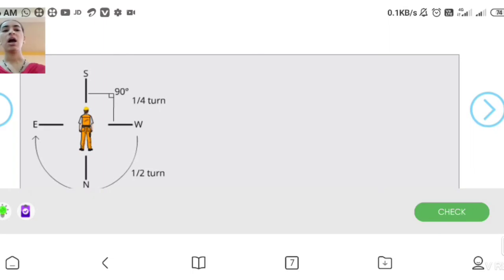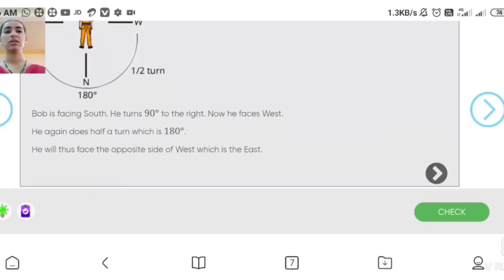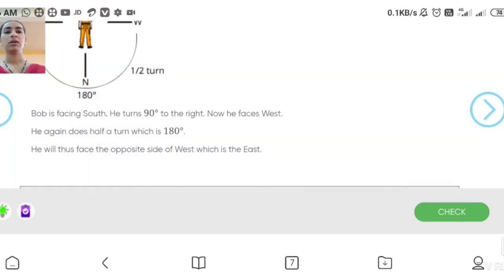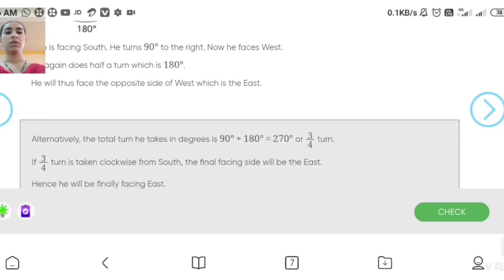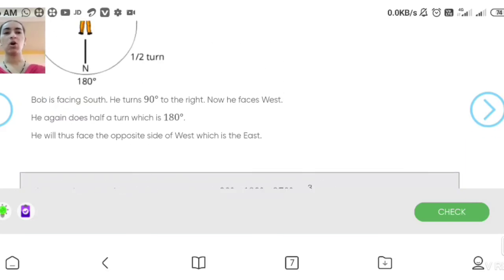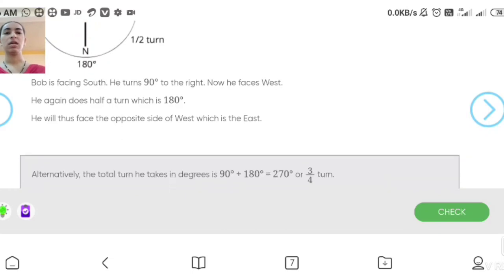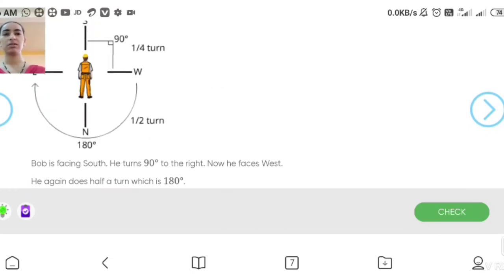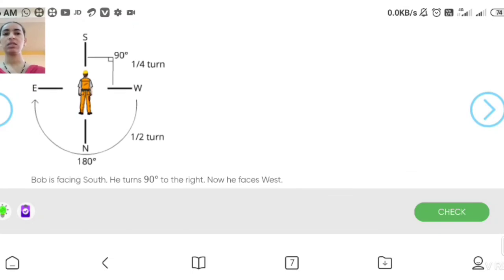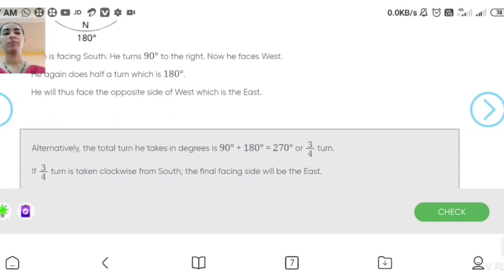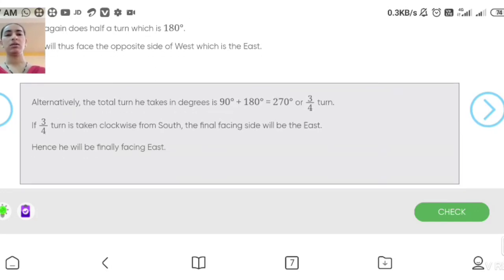After that, a half turn, he will face the opposite side of west, which is east. East means a 3/4 turn. So if a 3/4 turn is taken clockwise from south, the final facing side will be east.